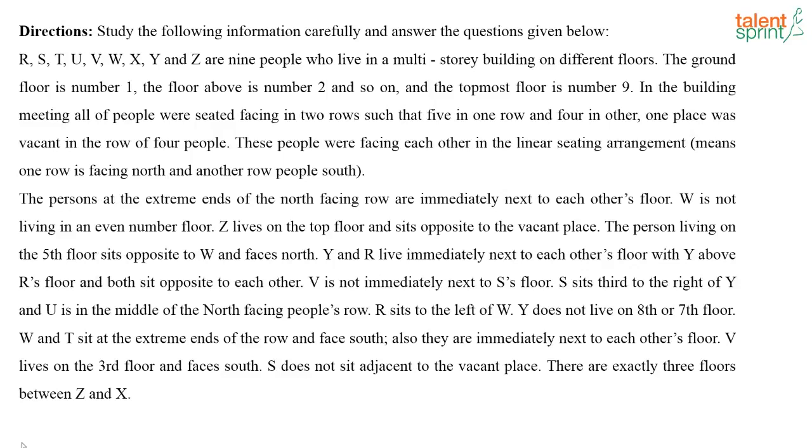See, I felt between this question and the previous question, the previous one was far more easy because you just had to do one circular arrangement, right? Here you have two things to do. You have to arrange the people according to the floor in which they live and also arrange them linearly in 2 rows. But this is also easy. It's not that it was very difficult, but compared to the previous question, the previous one was easier.